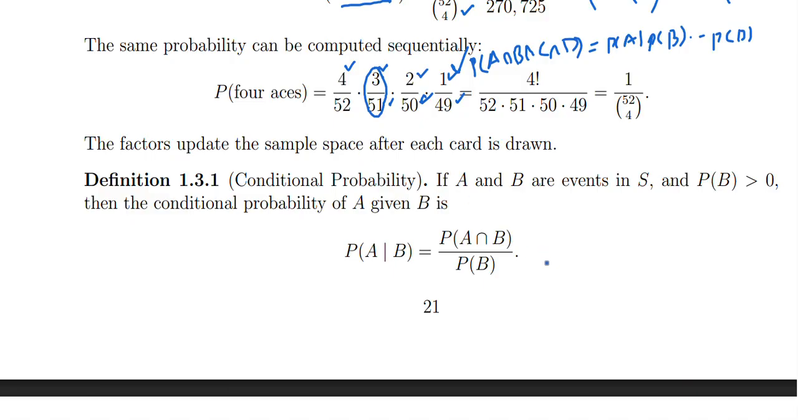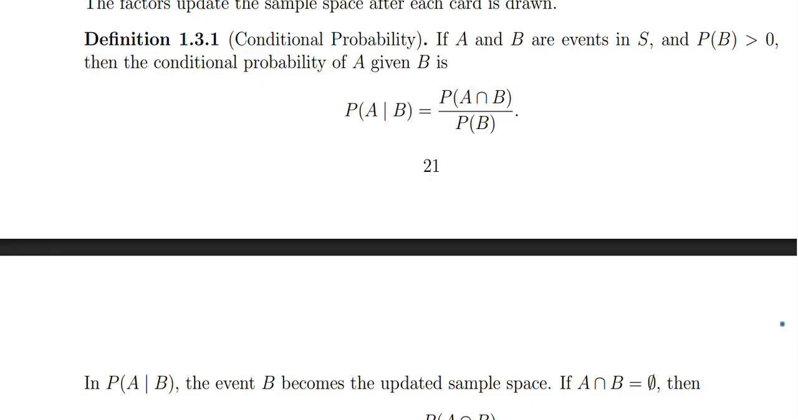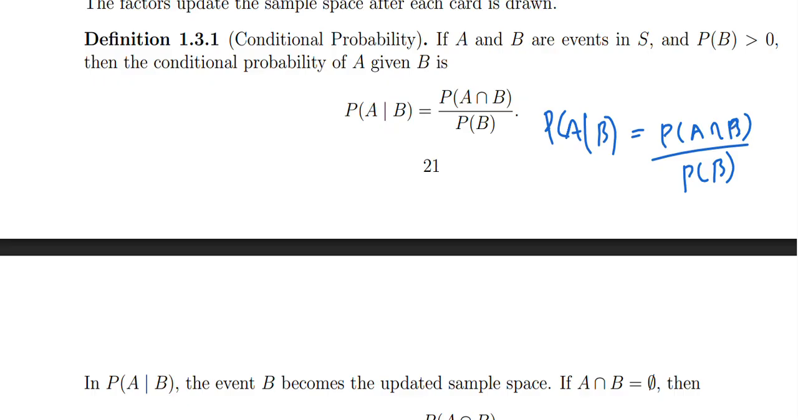Let us write the definition of the conditional probability. If A and B are events in S, and probability of B is positive, then the conditional probability of A given B is probability of A intersection B divided by probability of B. This is not proven. This is a definition. All right, you cannot prove this. This is how we define conditional probability.